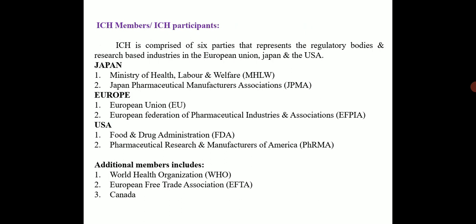The ICH members or ICH participants are comprised of 6 parties that represent the regulatory bodies and research based industries in Europe, Japan and USA. From Europe there is one regulatory body and one research based industry. From Japan one regulatory body and one research based industry, and from USA one regulatory body and one research based industry. In this way, from 3 countries, a total of 6 parties are the members or the participants of the ICH.